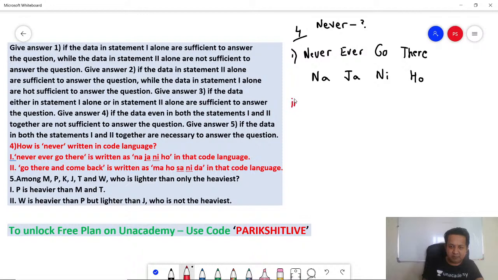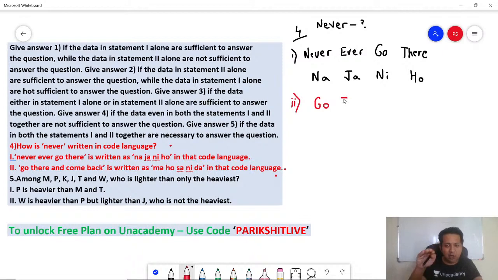Let's look at statement 2 alone. Go there and come back. Remember, statement 2 does not even have the word never. It means you cannot answer the meaning of the code never. Remember, our question is what is never? So statement 2 does not even have never. So 2 alone is also not sufficient.